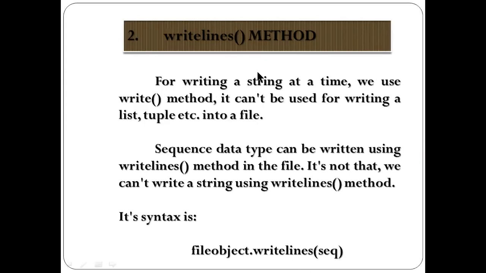With writelines, you can use a dictionary or multiple lines. A sequence data type can be written using the writelines method, and it's not that we can't write a string using writelines.